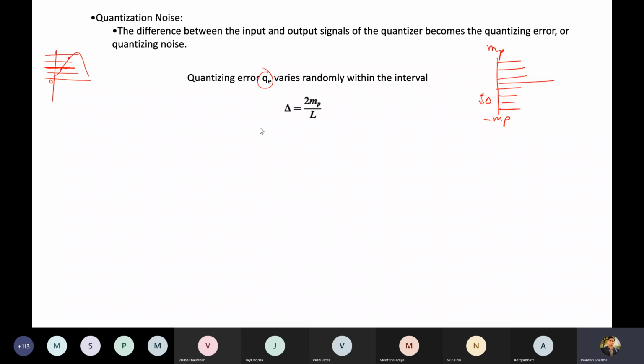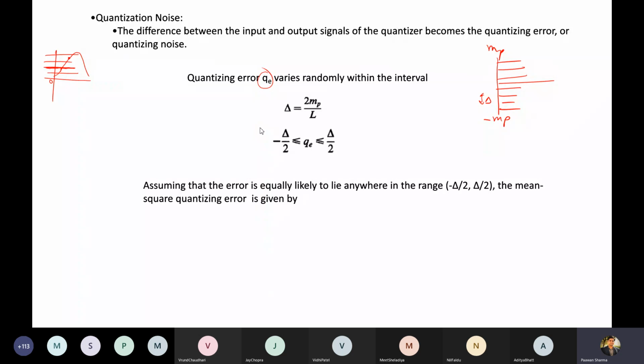So it will always lie within this interval delta. We can say the quantization error can lie between minus delta by 2 and delta by 2. This constitutes a delta step size. It cannot be more than that, and it cannot be less than that.